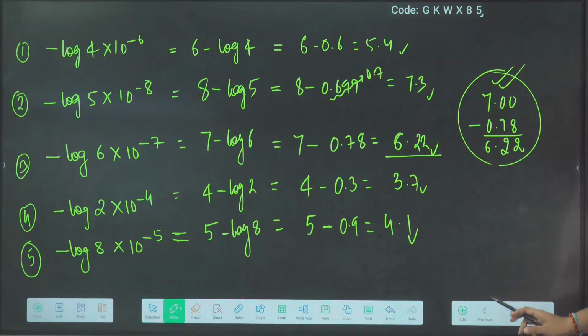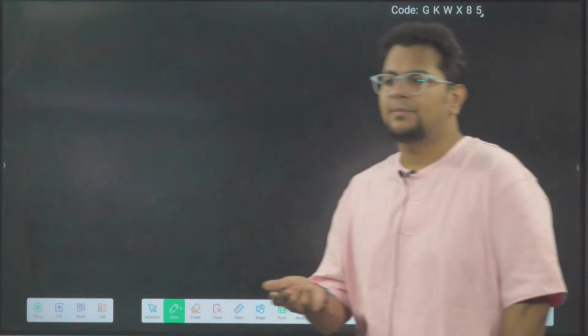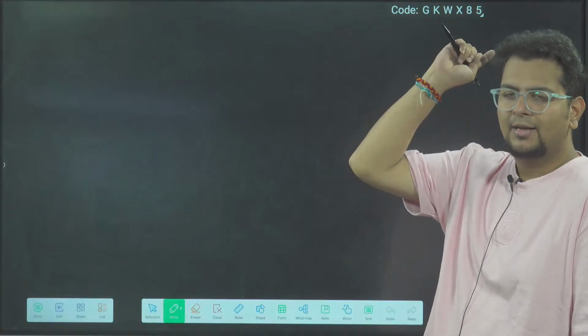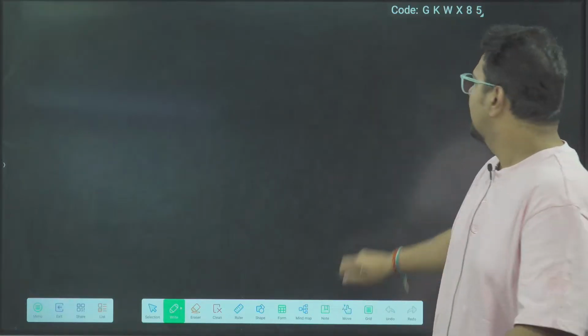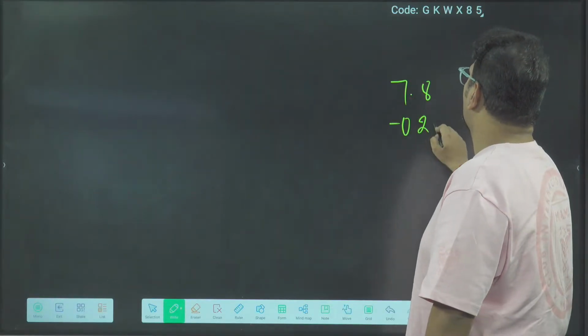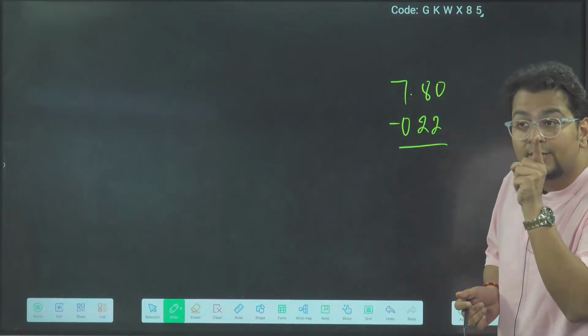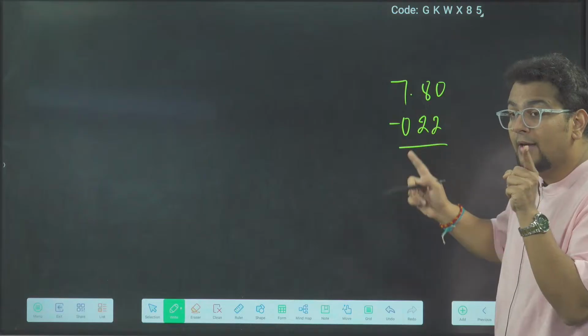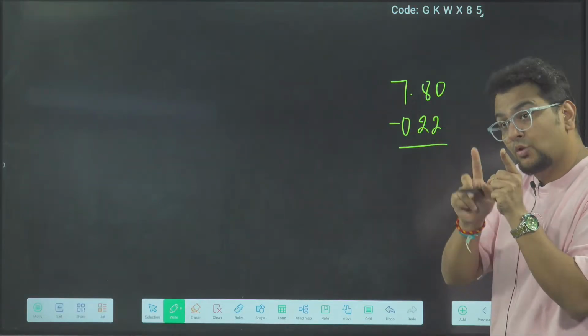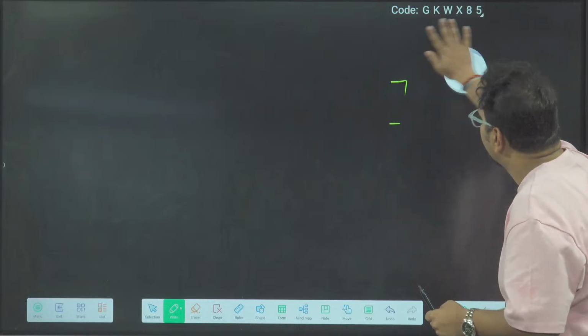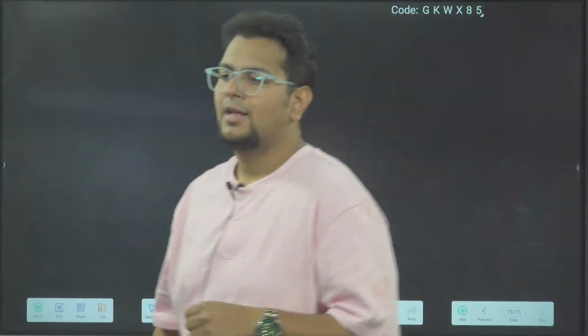Done bhaiya. What you practice, if Tendulkar is able to play a good cover drive, that is not because he is thinking at that moment, I have to play like this. It is because he has played like that throughout his life, in 15-20 years. So now, every time 7.8 minus 0.22 comes, my body will ask, bro, when you were in 6th class, this was the mistake you were making. Again, a mistake might be possible, so one more time, check properly. My body is telling me. This comes by practice. Everyone will make mistakes. Done bhaiya.